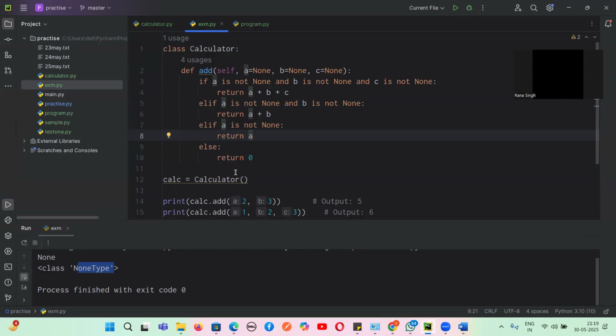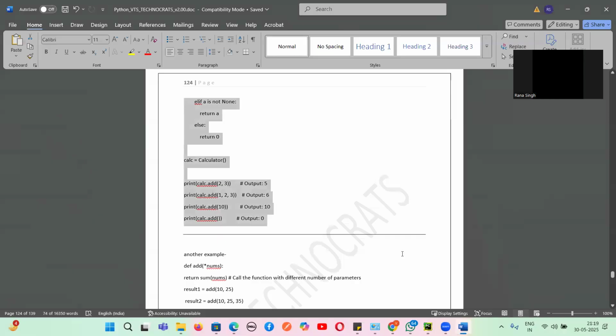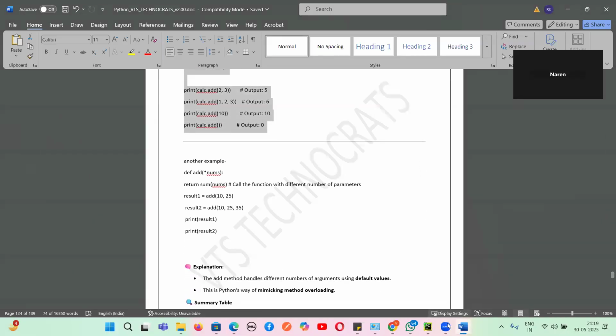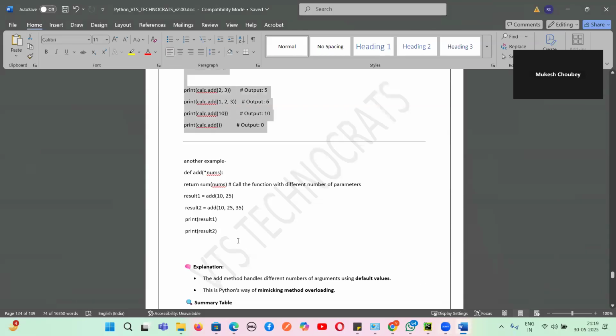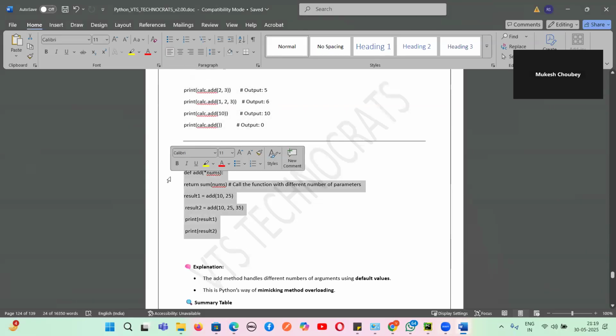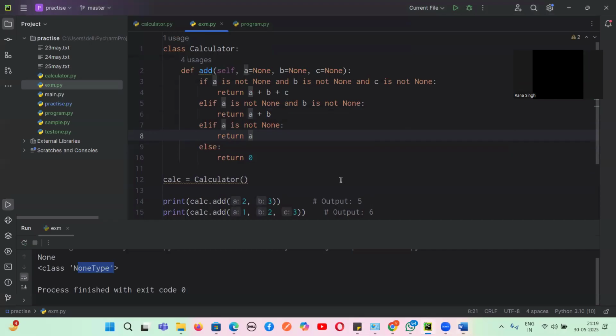Any doubt here? No doubt. Naresh, are you understanding? Yes or no? Sir, this example is for method overloading, but you said Python is not supporting that. Yeah, Python is not supporting it because I cannot create two methods and pass two or three arguments. Suppose if we pass, then it will give a message that Python does not support method overloading.